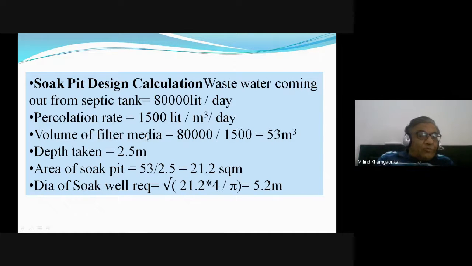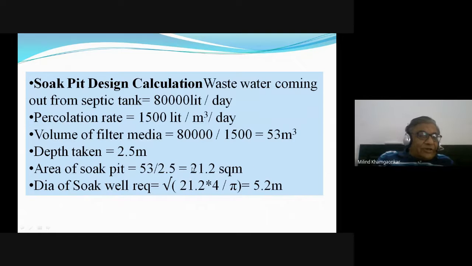So therefore volume means meter cube of the medium which is there in the soak pit. So volume of the filter media is 1000 divided by 1500, which is equal to 53 meter cube. So that is the volume of the soak pit. Let us take its depth as 2.5 meters. So area is equal to 53, that is volume, divided by 2.5, that is 21.2 square meter.